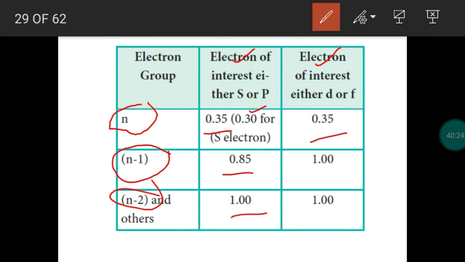At the same time, the immediate next shell, the n-1 shell, will not contribute 0.85. The electrons in the n-1 shell will contribute 1. This is an important one-mark question. When we select a d electron or f electron, electrons in the n-1 shell will contribute what value? 1. Then all other inner shells will contribute as usual 1.